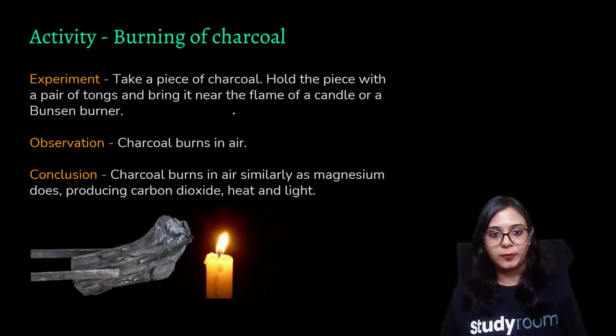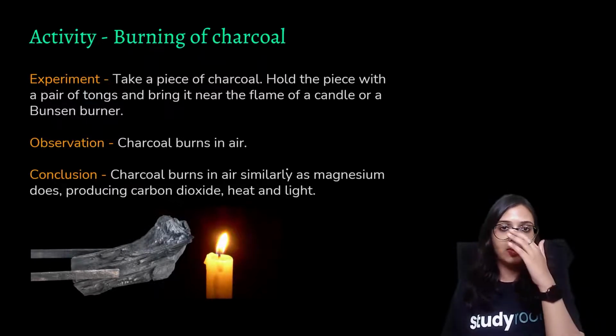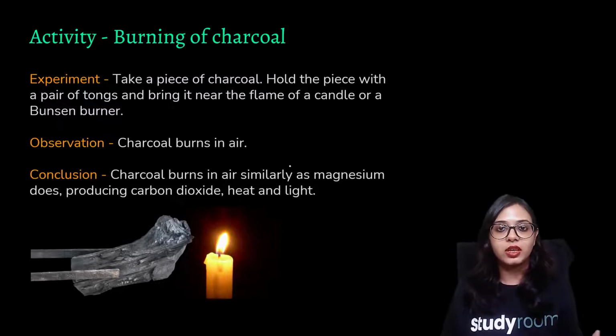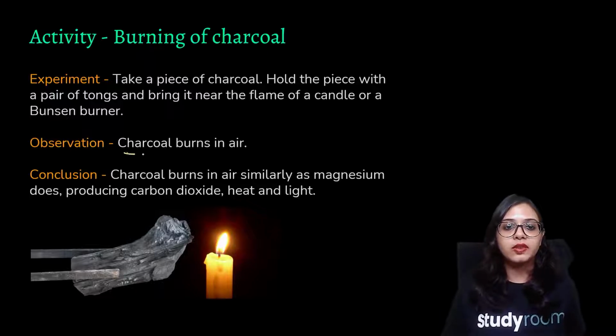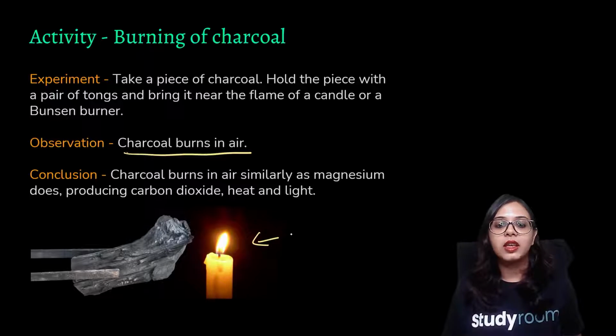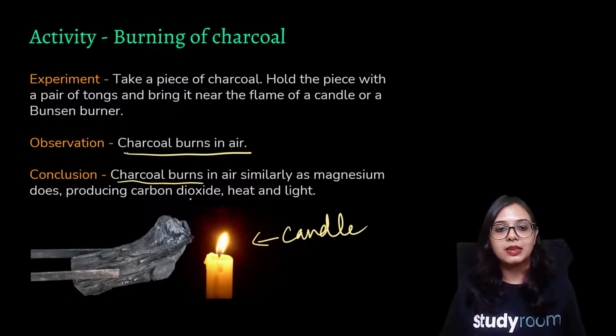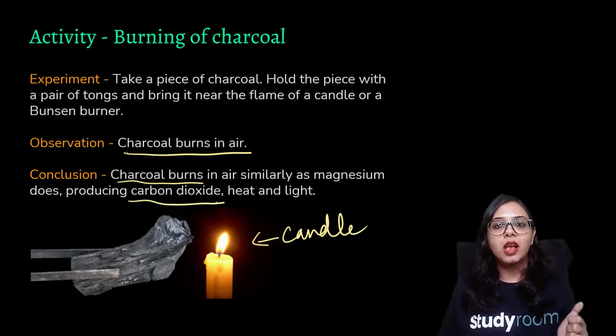Burning of charcoal. For this experiment, you take a piece of charcoal and hold it with a piece of iron tongs, and then you bring it near the flame of a candle and observe the process by which it is burnt. You will notice that charcoal is burning in air, and while it is burning, it is producing some gas, heat, and light. The gas produced when you burn a piece of charcoal is none other than carbon dioxide.